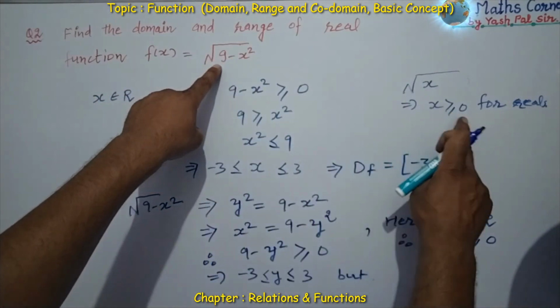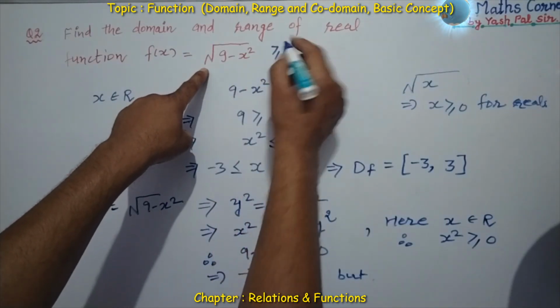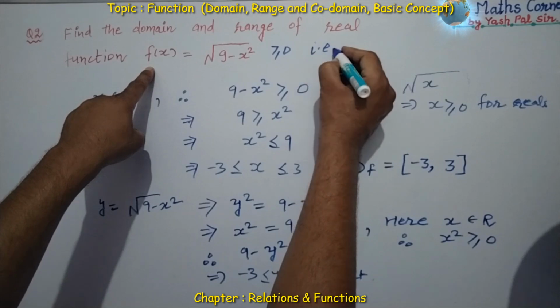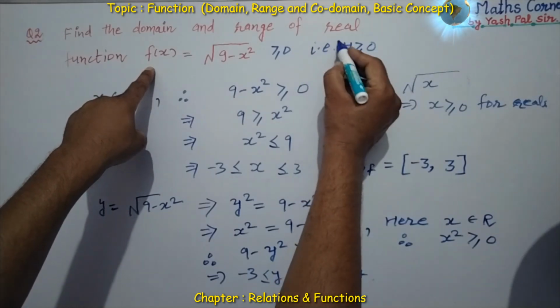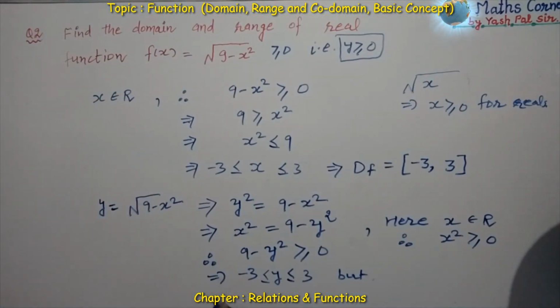But this function is y equal to the square root, and inside the square root sign this whole is greater than or equal to 0. So y is already greater than or equal to 0. So in place of minus 3, what we say? 0. y is greater than or equal to 0 and less than or equal to 3. Okay, so this gives us the range of the function is equal to 0